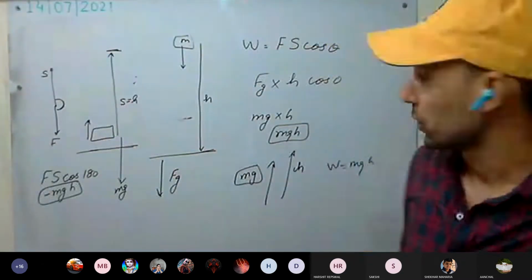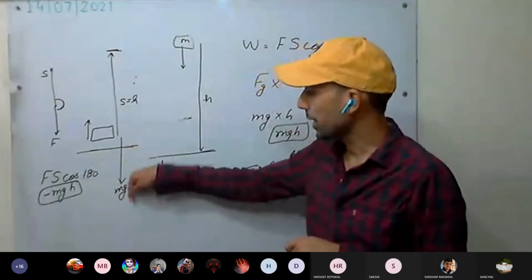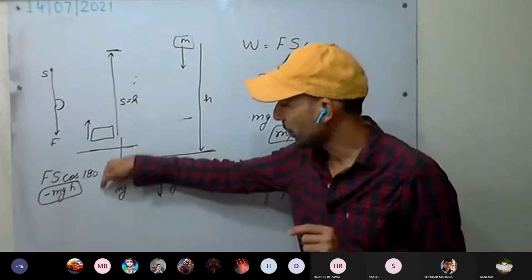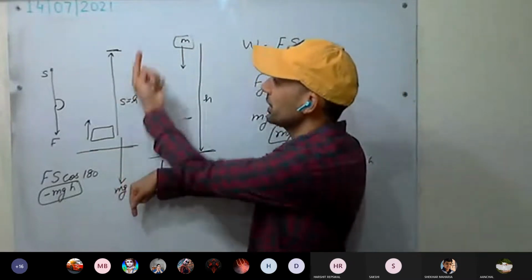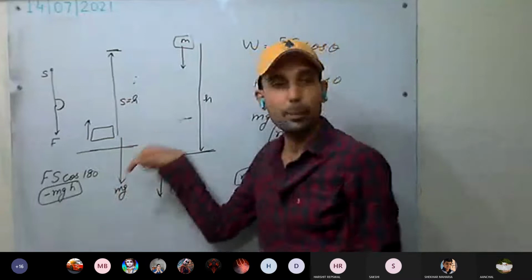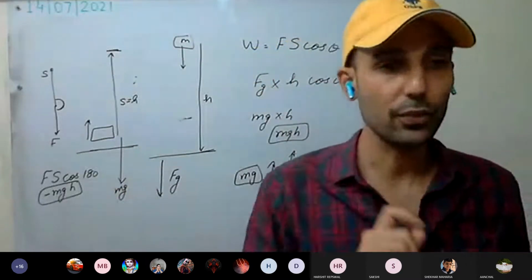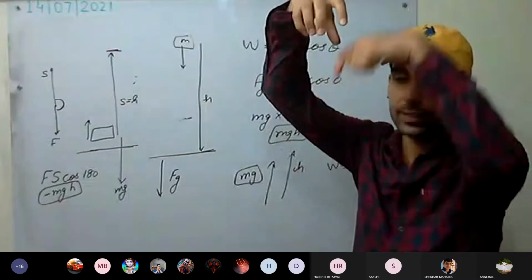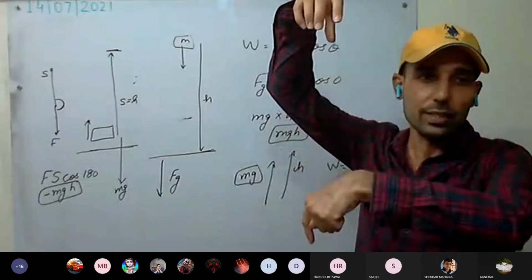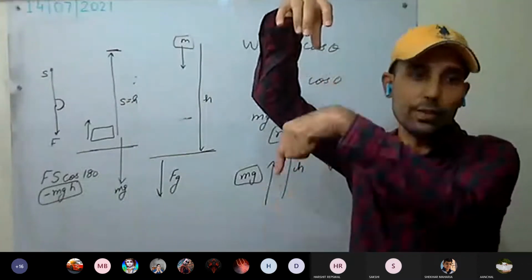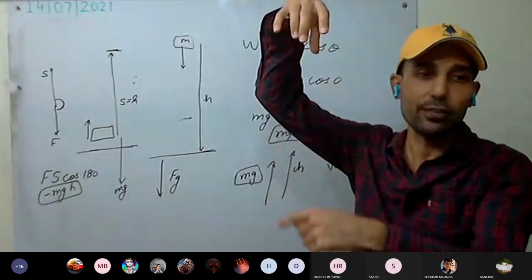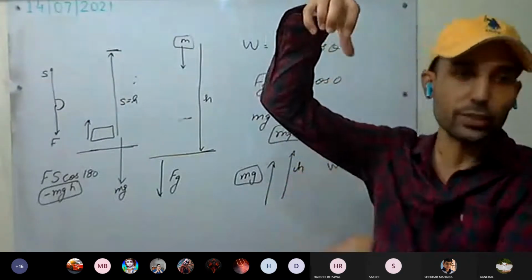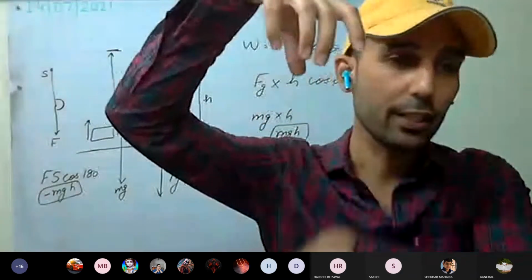Here the constant force applied is mg, the gravitational force. If you have to calculate the work done by the gravitational force, and the motion is in this direction, it will be minus mgh. If the body is dropping, the displacement direction is this one as well as the force of gravity, so the work done by the force of gravity on the body is mgh. This is a constant force acting on the body.